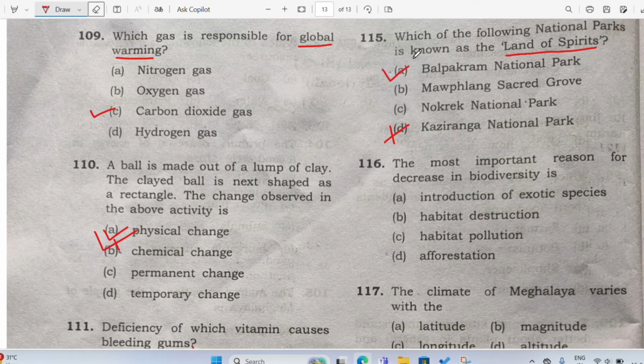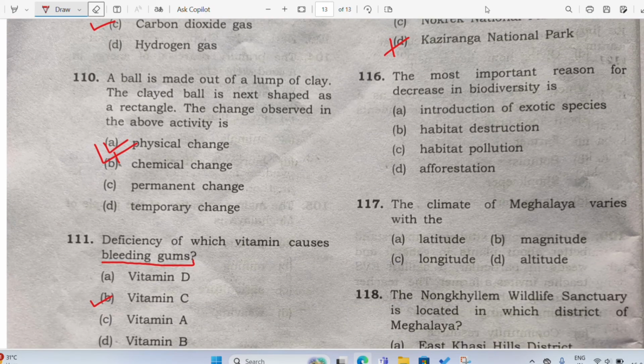So Balpakram National Park is known as the land of perpetual wind, right? Land of perpetual wind or land of spirits. So we know that, right? Memang is there, right? Memang. So that's why we call it Balpakram National Park. All right. And we also say that when somebody dies you will go to Balpakram, right? And if someone escaped an accident, we say, oh, you could have nearly gone to Balpakram, because of this accident. Like that we joke around, right? So Balpakram means where we believe that people after their death go to Balpakram and they stay in that park, right? We believe that.